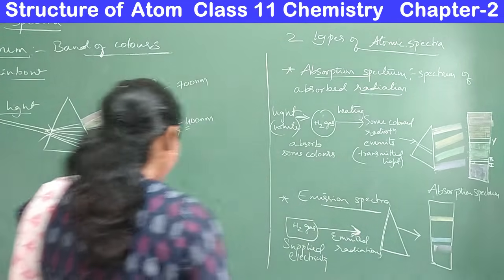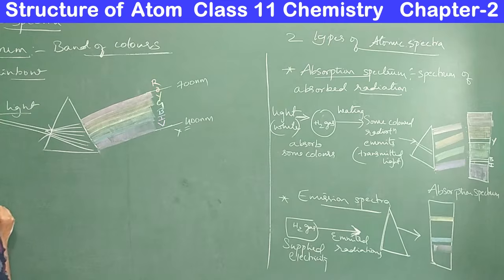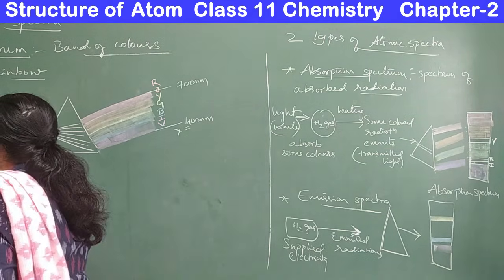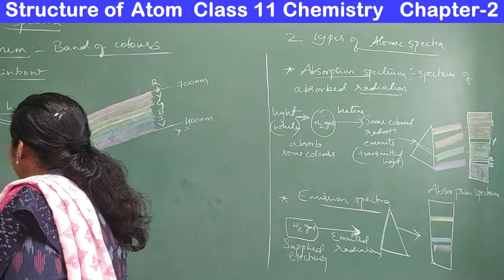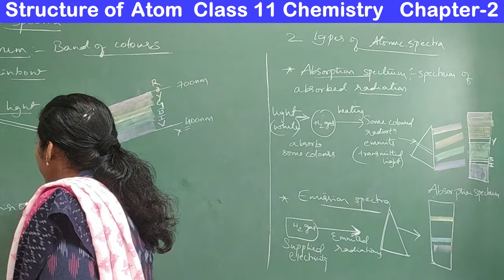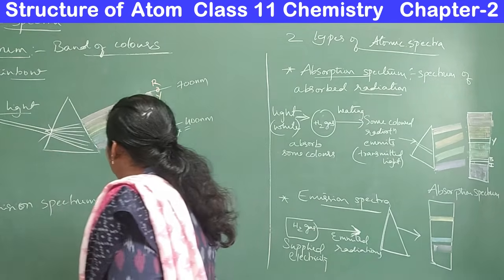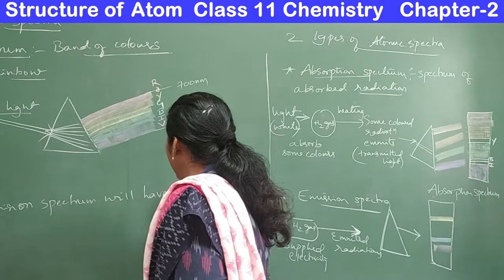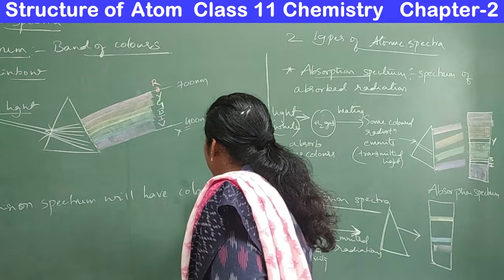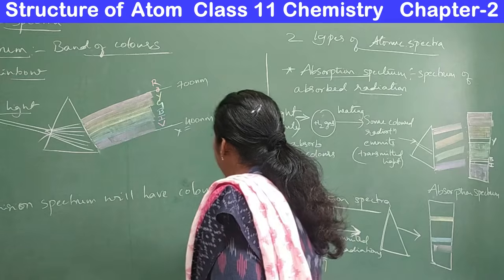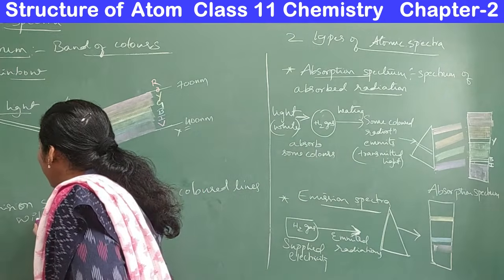So how does your emission spectrum look like? Let me write down the point here. Emission spectrum will have colored lines with a dark background.